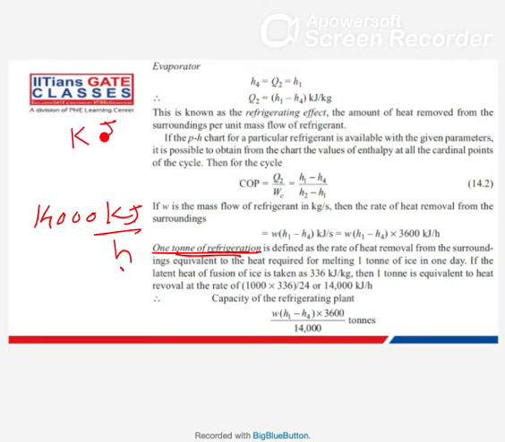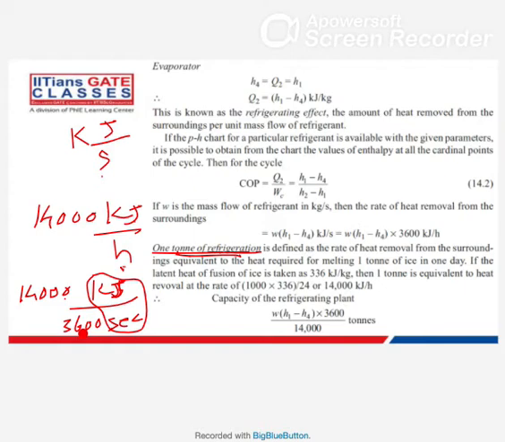Kilowatt is kilojoule per second. So you should convert this hour in terms of seconds, so you should write it as 14,000 kilojoule per 3600 seconds. Now this will become your kilowatt, and 14,000 divided by 3600 will become 3.8.